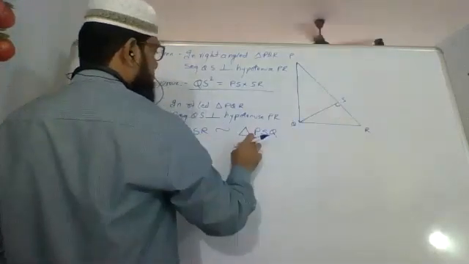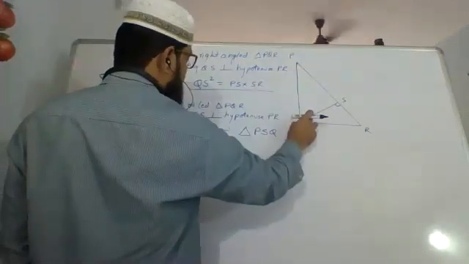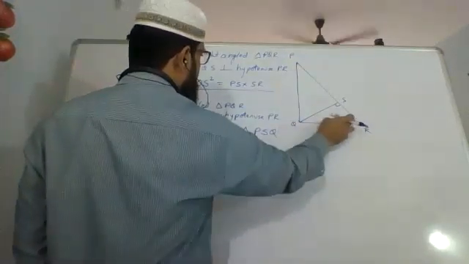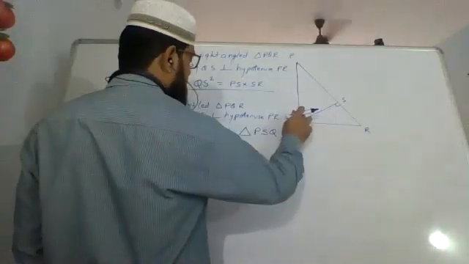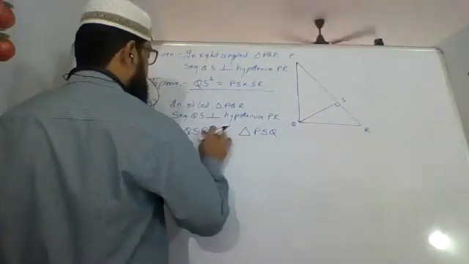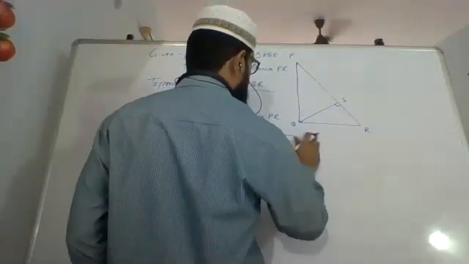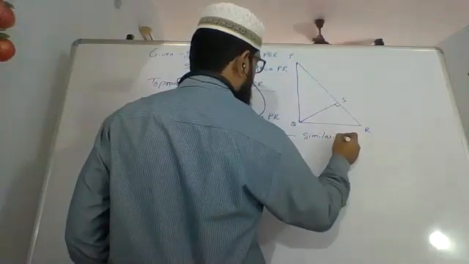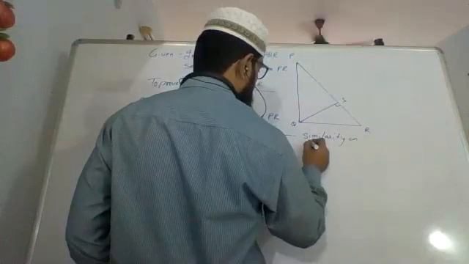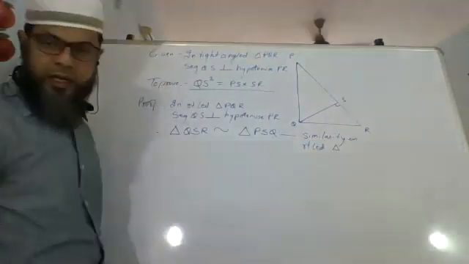And here P and here Q, because this angle is equal to this angle, and R is equal to this one. So we have shown that this is by similarity in right angled triangles. The two triangles are similar.